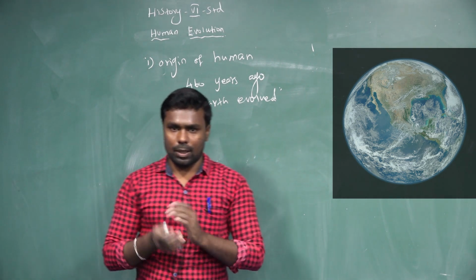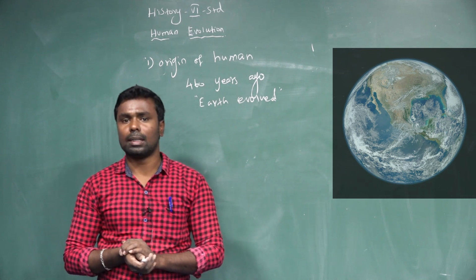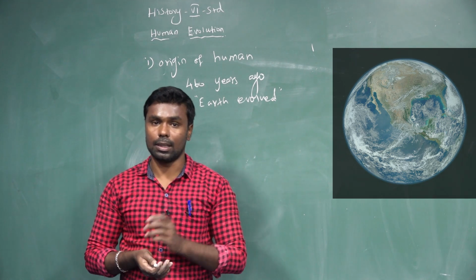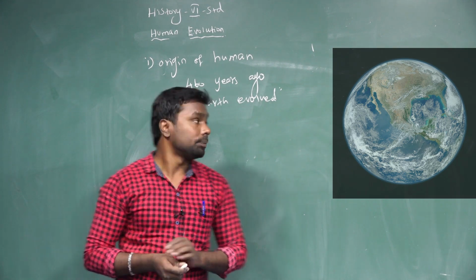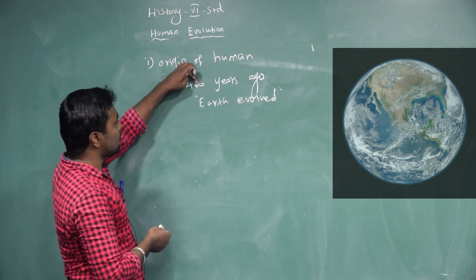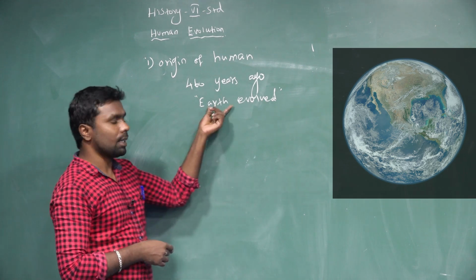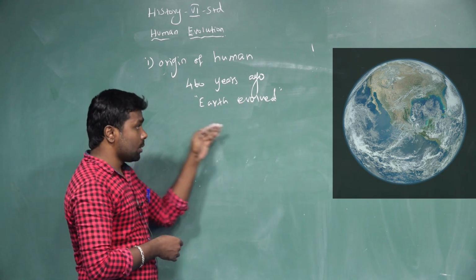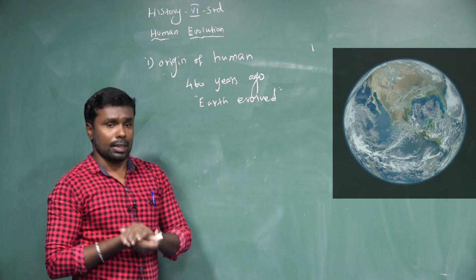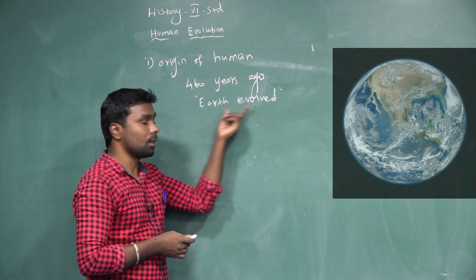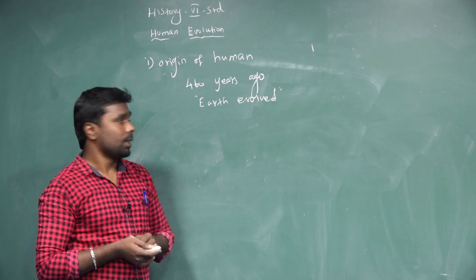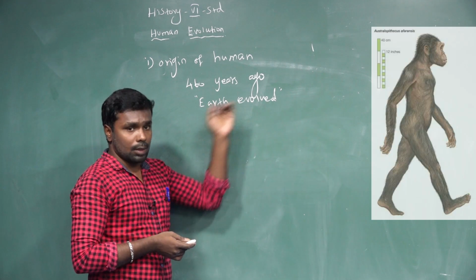According to the Darwin theory, human came from apes. So 460 crore years ago, Earth evolved. Along with this, all the living things also started to evolve.